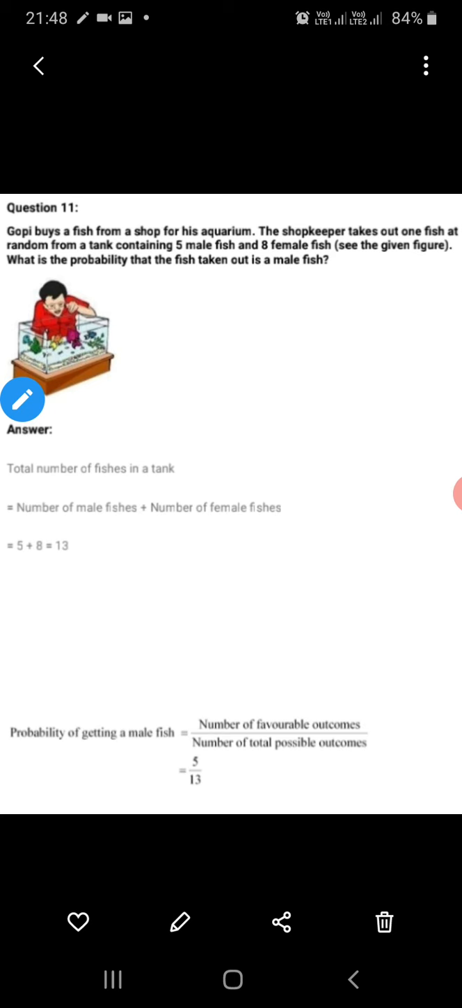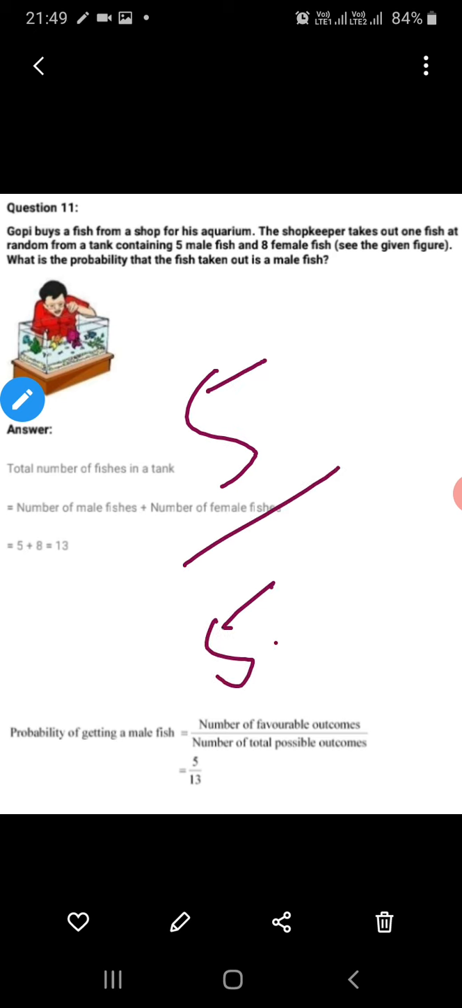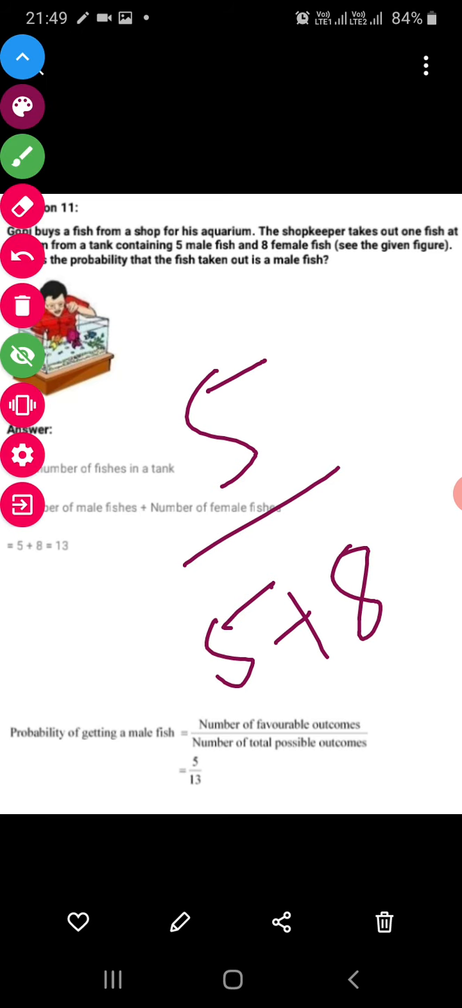Gopi buys a fish from a shop for his aquarium. The shopkeeper takes out one fish at random from a tank containing 5 male and 8 female fishes. What is the probability that the one taken out is a male fish? So how many male fish are there? 5 out of 5 plus 8, that is 13. So it is a simple question. Next.